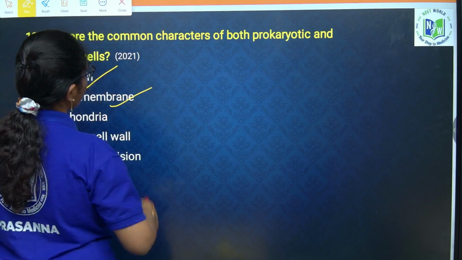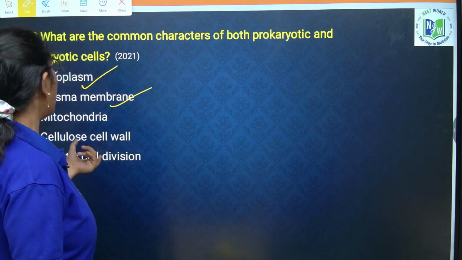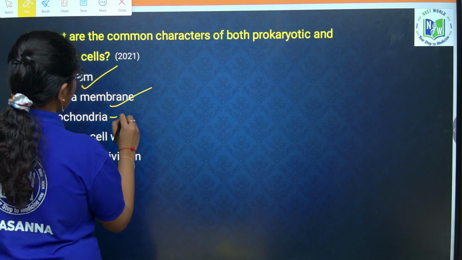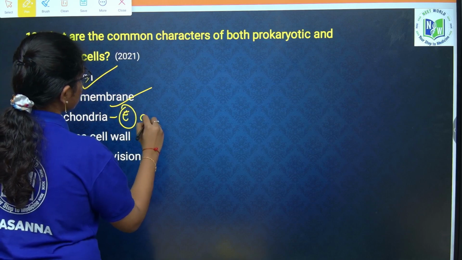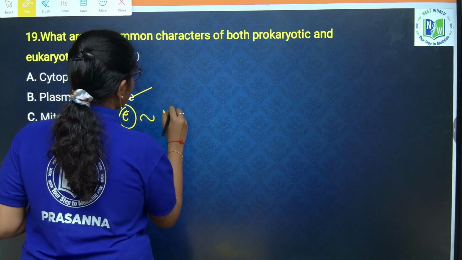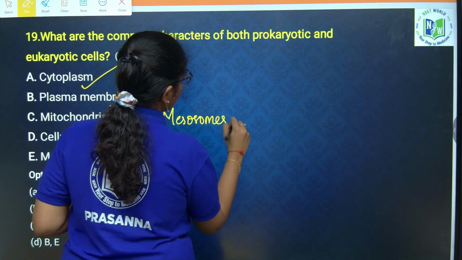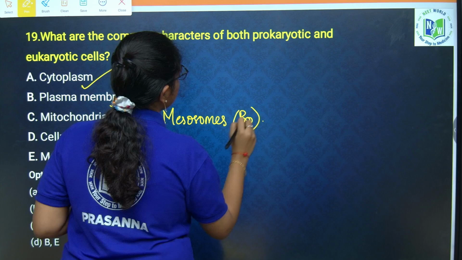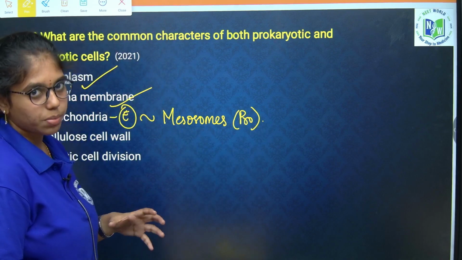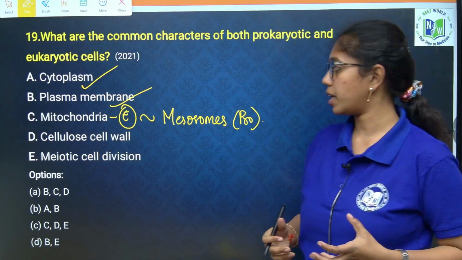Next, plasma membrane you will find in both prokaryotic and eukaryotic cells. Mitochondria you will only see in eukaryotes, which is equivalent to which organelle of prokaryotes? Mesosomes. These are membranous extensions of the plasma membrane, which secrete the enzymes that are respiratory in function.